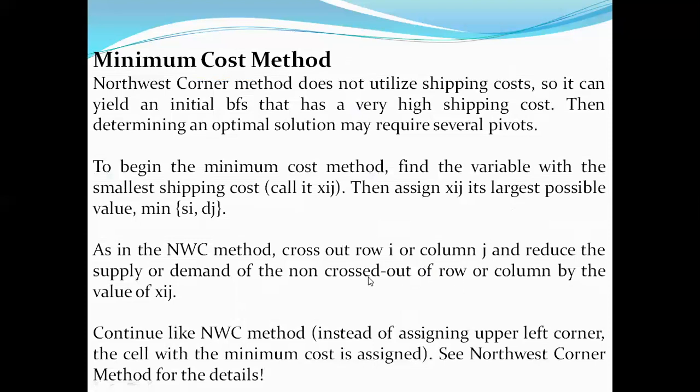Likewise, the crossed cells have been crossed away from the source position, as in the northwest corner method, and based upon that, as per the given constraints, we equate the overall demand with respect to the supply. When the supply is equal to the demand, it is called a balanced problem. If supply doesn't match the demand, either demand is much less or supply is much more, then excess will exist.